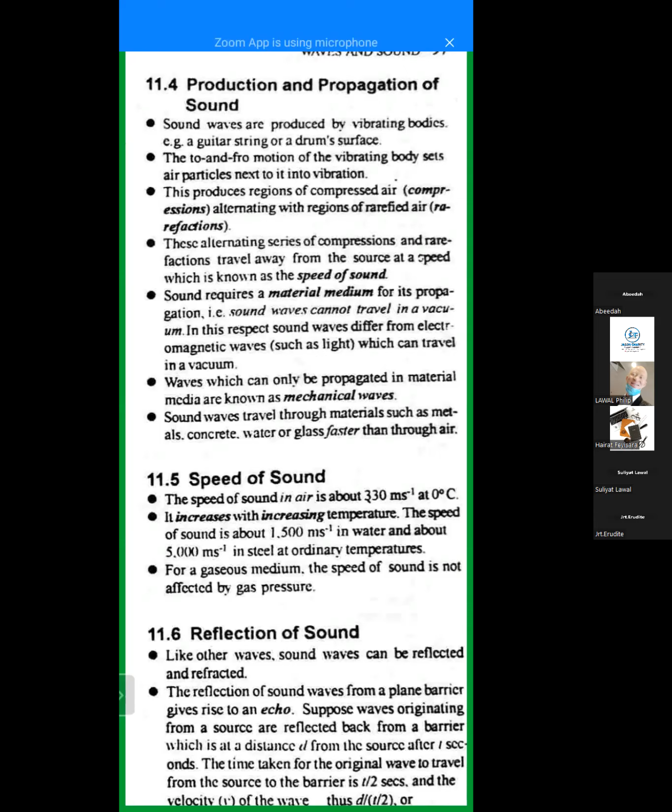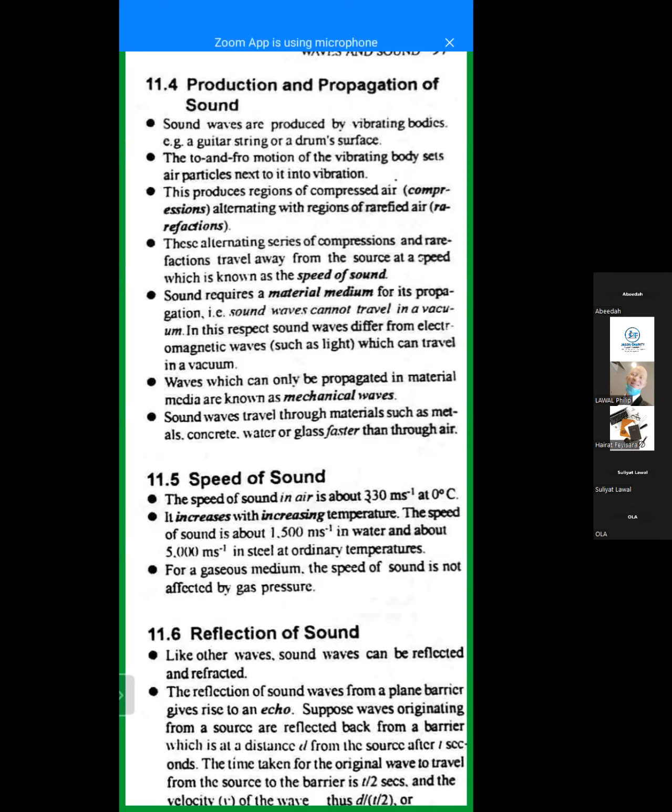Let's talk about the speed of sound. Sound travels fastest in solids. The speed decreases when it enters a liquid medium and it travels slowest in gas. Let me come again. The speed of sound in solid objects is the highest, in liquid it is medium, and in a gaseous medium it is the lowest.